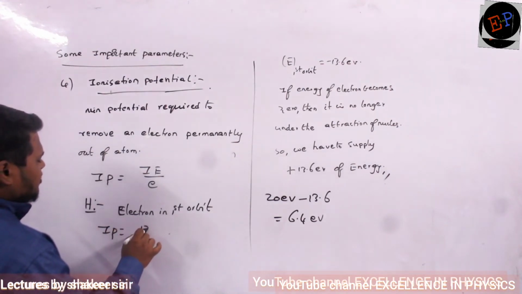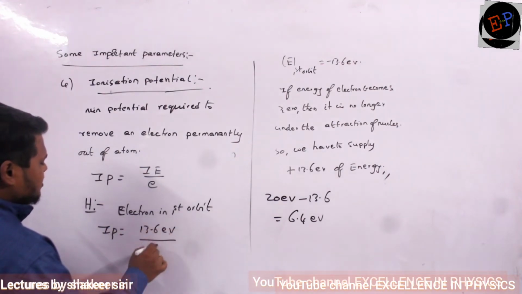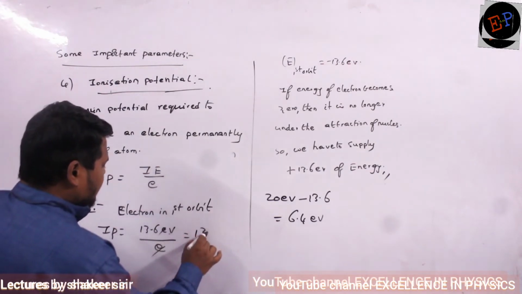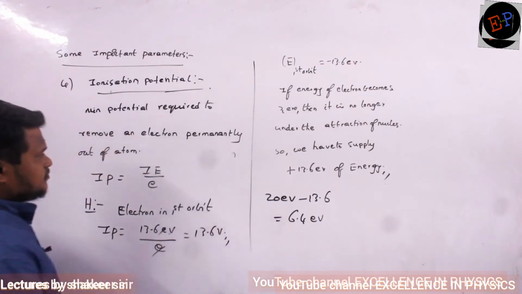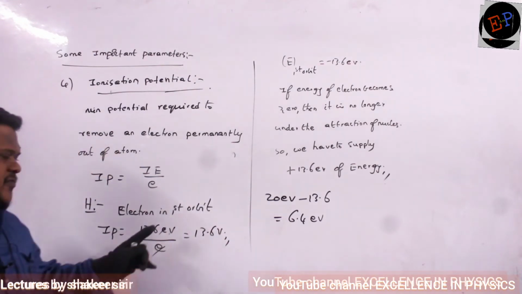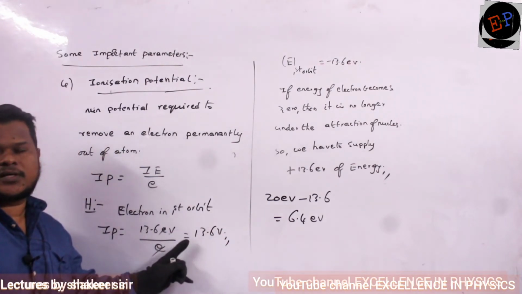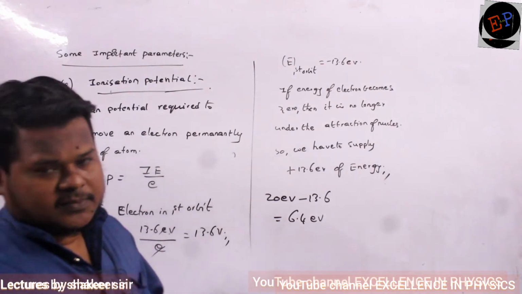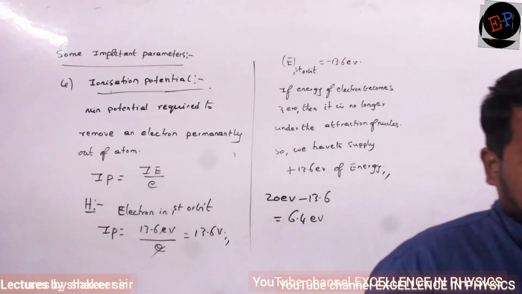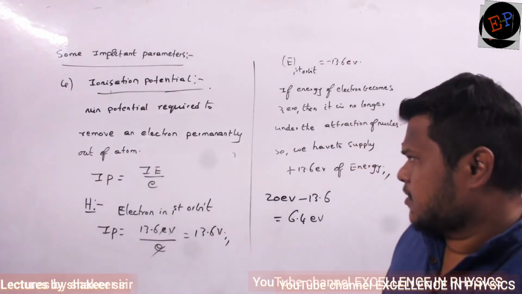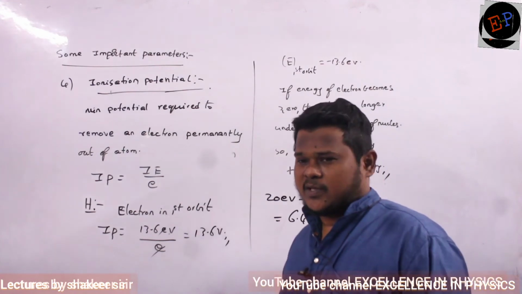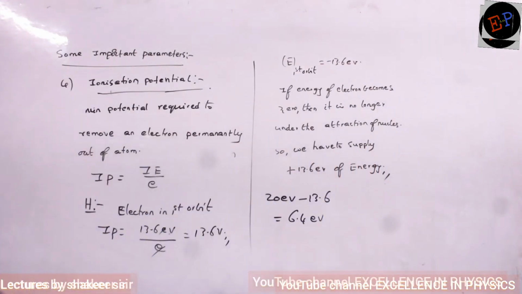It is 13.6 electron volts divided by e. So e and e get cancelled, so 13.6 volts. So if I give this much of potential to that electron in the first orbit of hydrogen, then it takes that energy and it moves out of the atom permanently. Okay? If you give more than this potential, no problem. That's it.